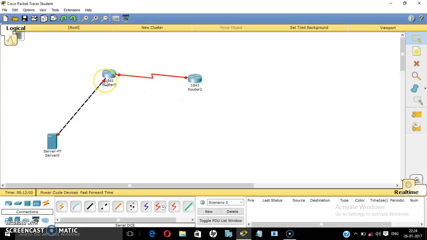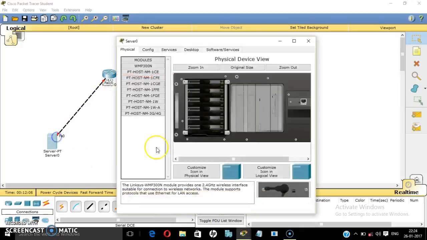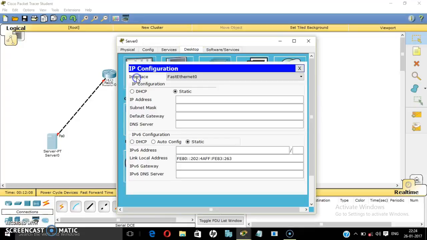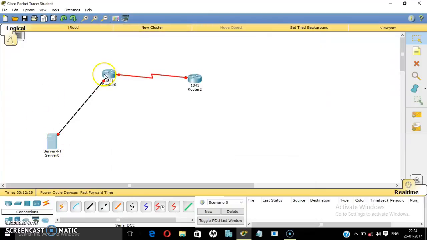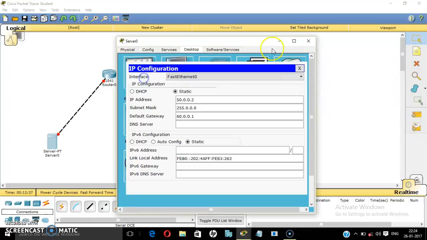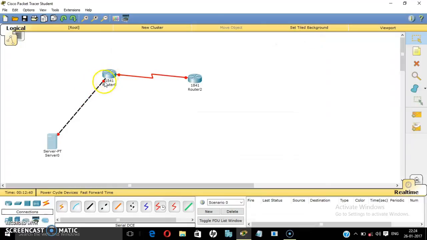Okay, now let us start. Give this TFTP server an IP. We'll take 50.2. Then default gateway. We'll give of this router .1 and we're done. Now here this is 50.2, right? So this will be 50.1.